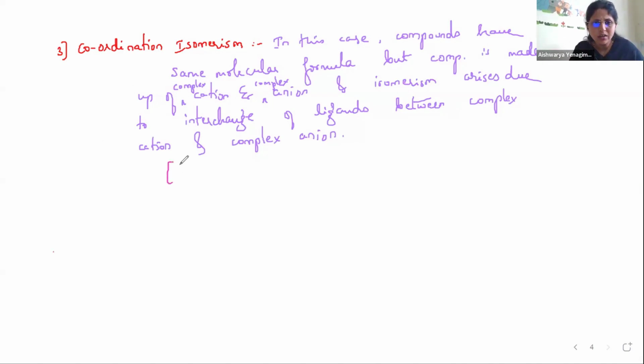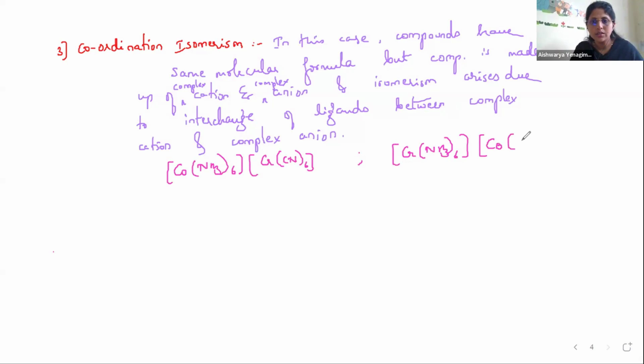So I will write the first example: [Co(NH3)6], this is my cation, then [Cr(CN)6], this is my anion. The other case I can write as [Cr(NH3)6][Co(CN)6]. So you can see here, can you tell me the name for this compound?